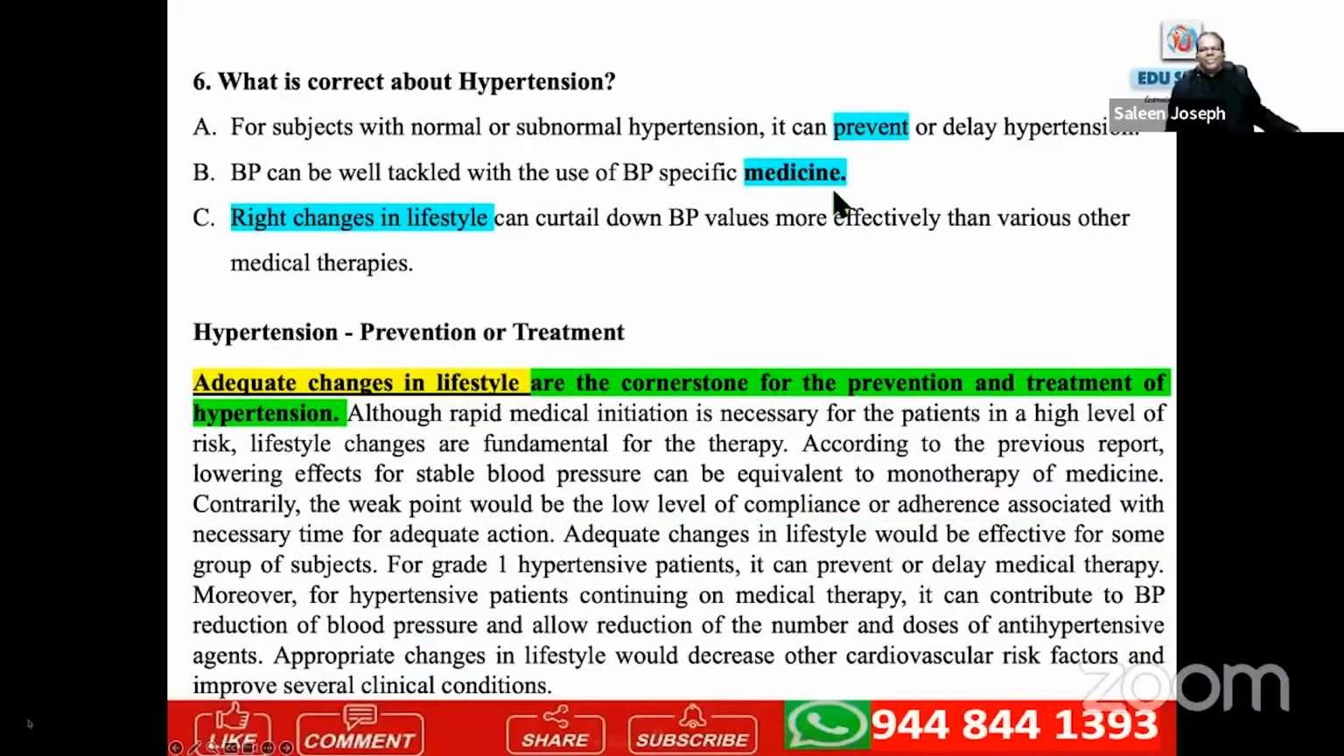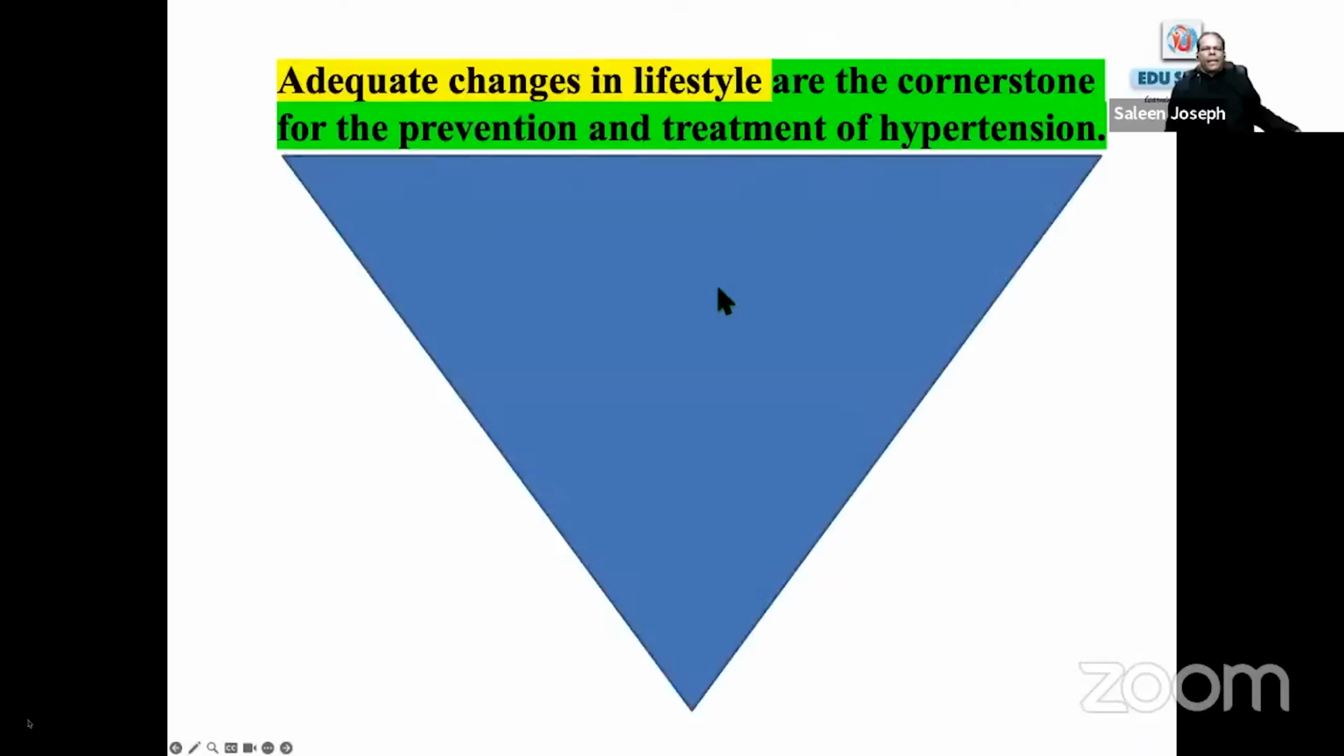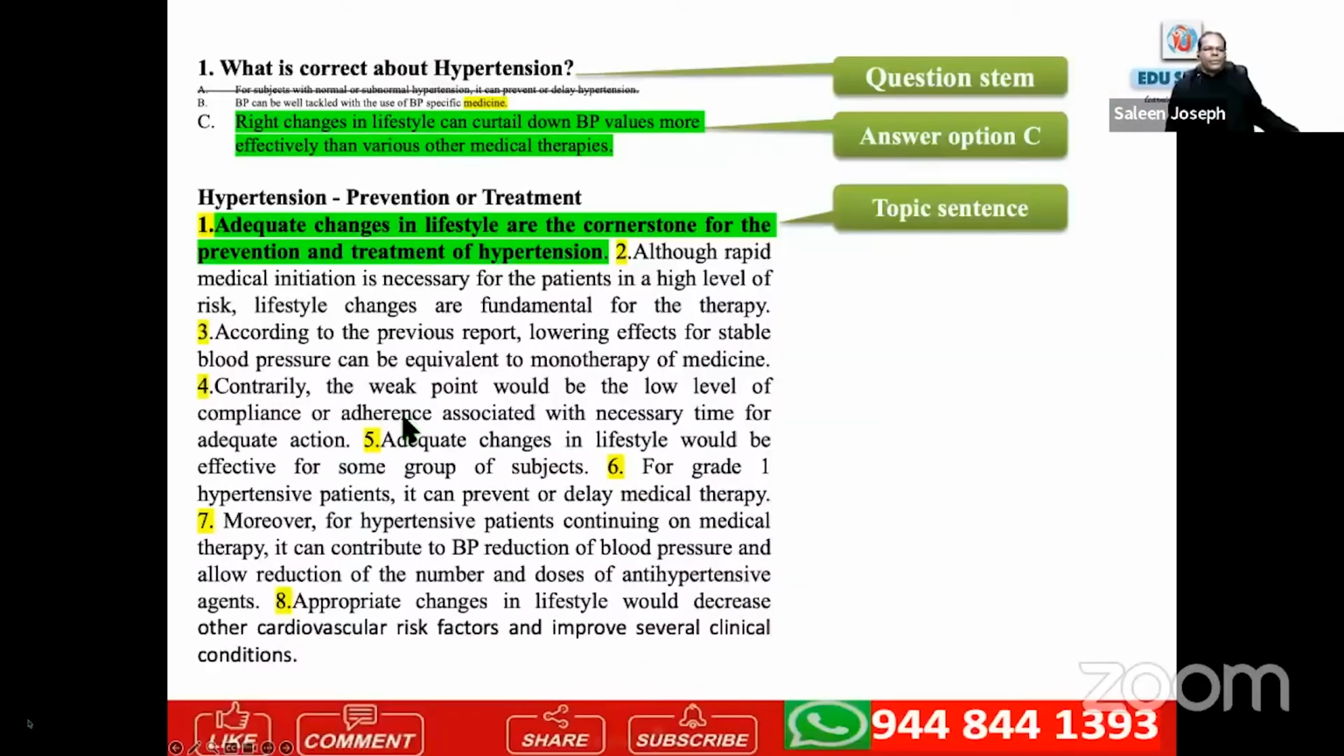Yes, Raquel, lifestyle. See, prevention, medicine, right changes in lifestyle concepts. Again, adequate changes in lifestyle are the cornerstone for the prevention and treatment of hypertension, not only prevention but also treatment. This is the paragraph structure. This upside-down triangle should always be in your mind. As soon as you read, the first sentence is very important. Whatever type of question it is, the beginning of the paragraph or text is very, very important. So you see, question 7, answer option C and the topic sentence are the same.